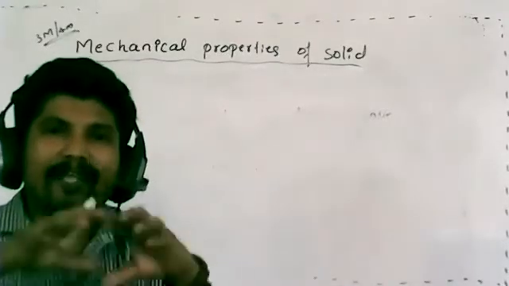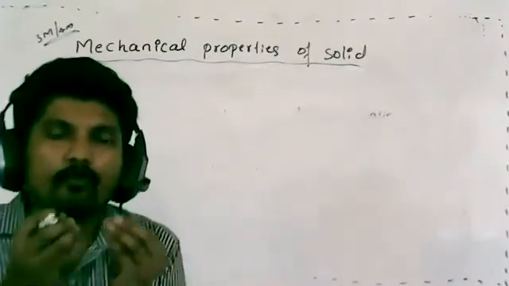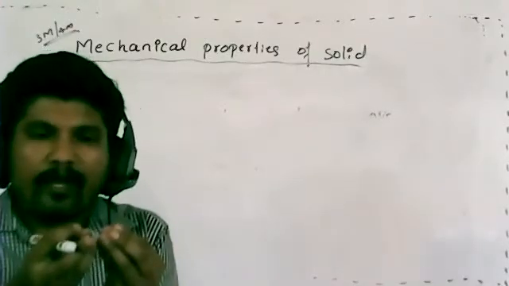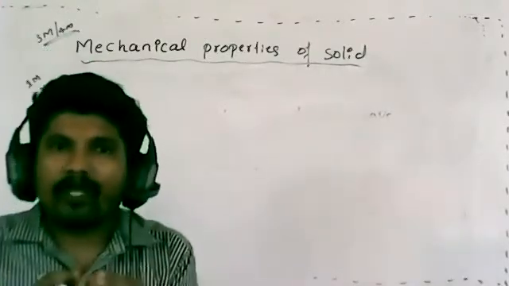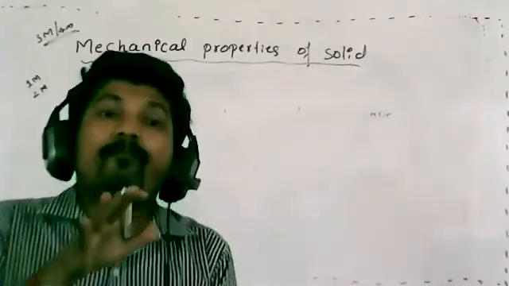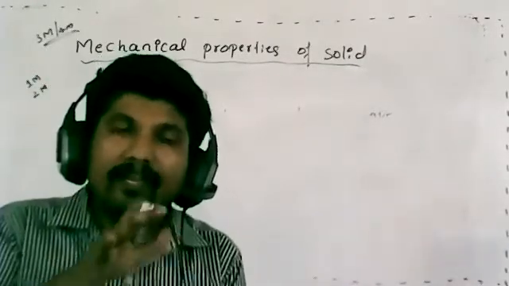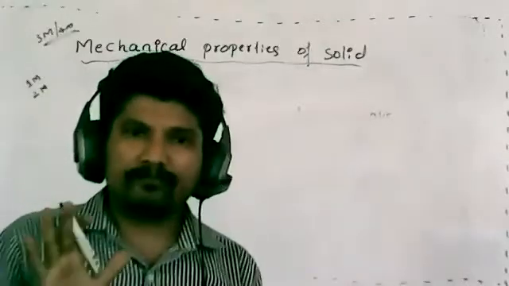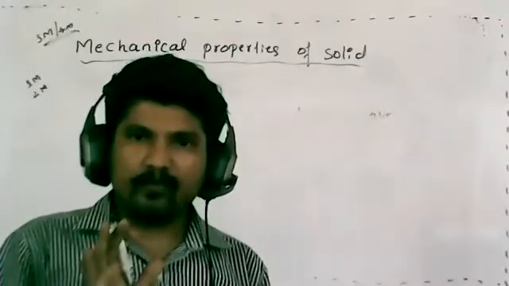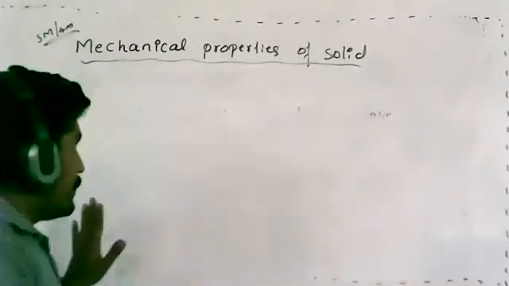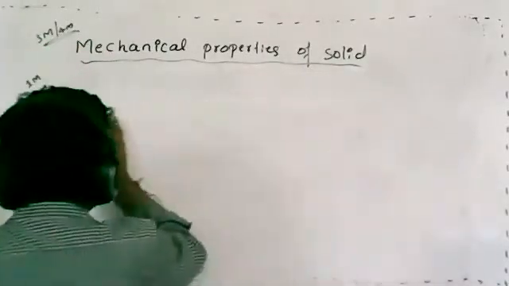In this entire chapter we are going to study the behavior of the atoms or molecules after applying an external force.